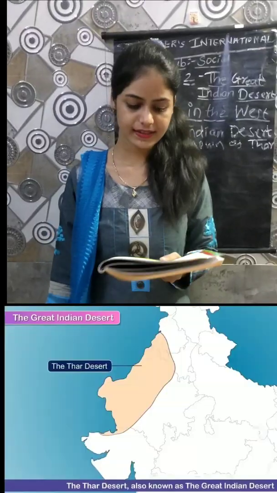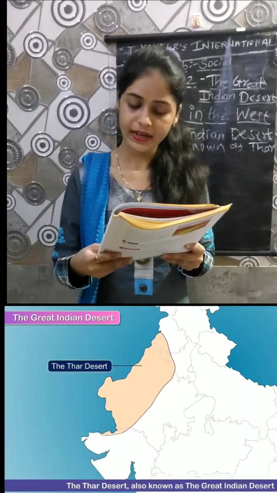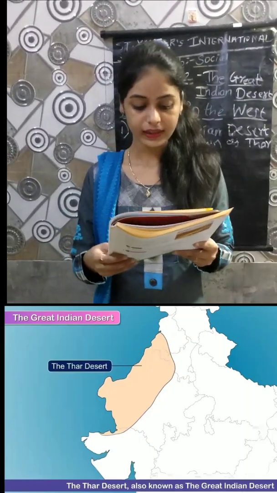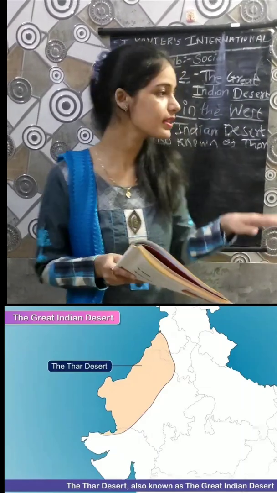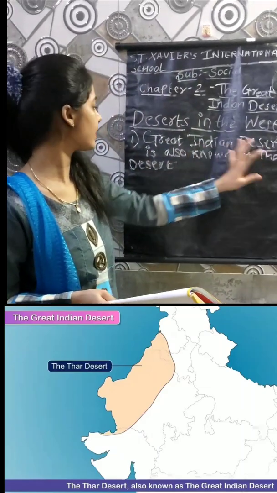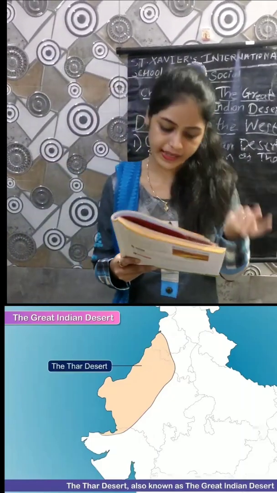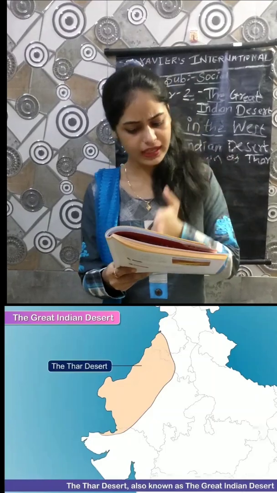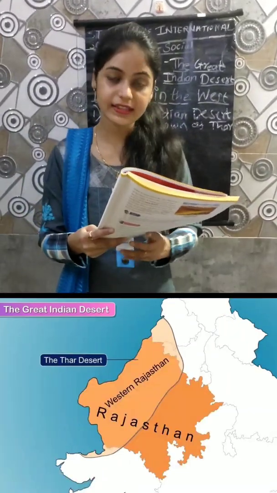Okay, let's start with the first topic, that is desert in the west. The Great Indian Desert is also known as Thar Desert. The Great Indian Desert or the Thar Desert covers a large area of Rajasthan.